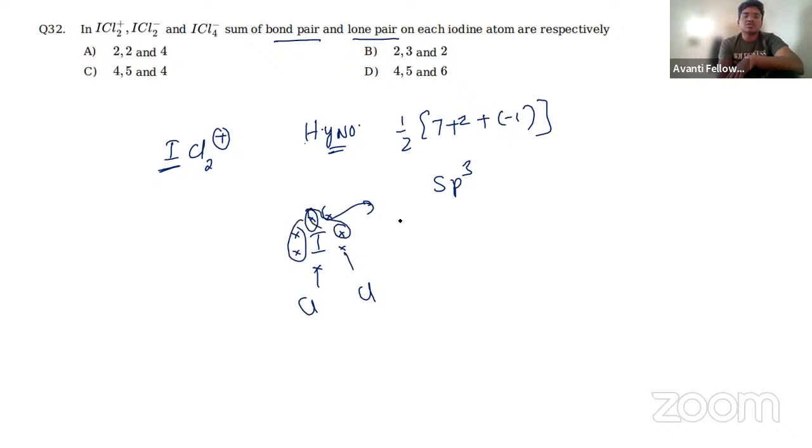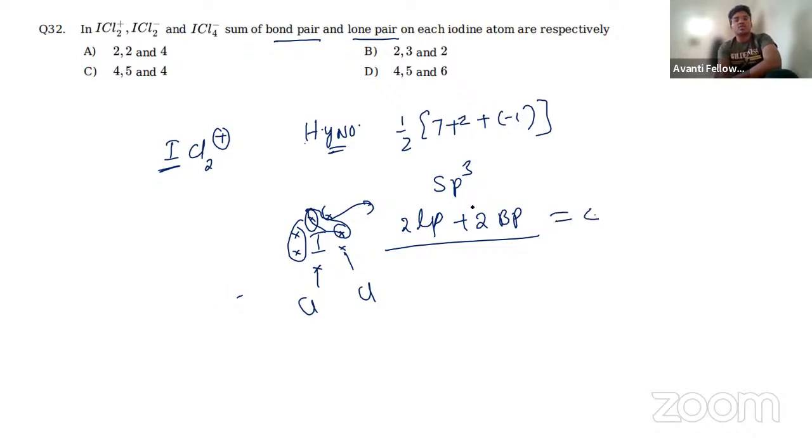So that means we are having 2 lone pairs plus 2 bond pairs. So 2 lone pairs and 2 bond pairs are there in case 1. The sum of bond pairs and lone pairs on each iodine is 2 lone pairs and 2 bond pairs, that is 4. So you can directly eliminate these two.